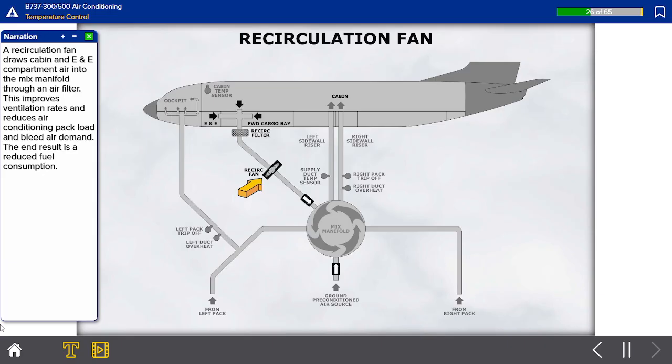A recirculation fan draws cabin and E&E compartment air into the mix manifold through an air filter. This improves ventilation rates and reduces air conditioning pack load and bleed air demand. The end result is reduced fuel consumption.